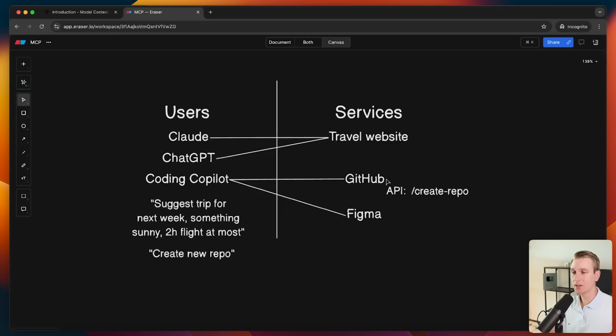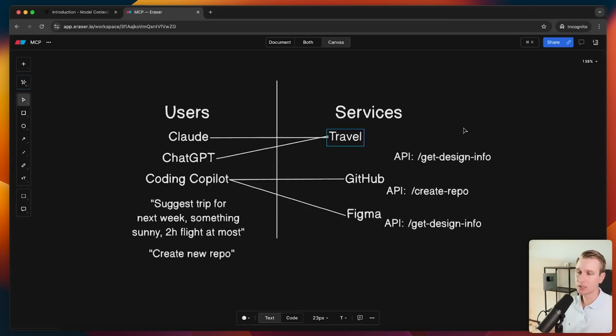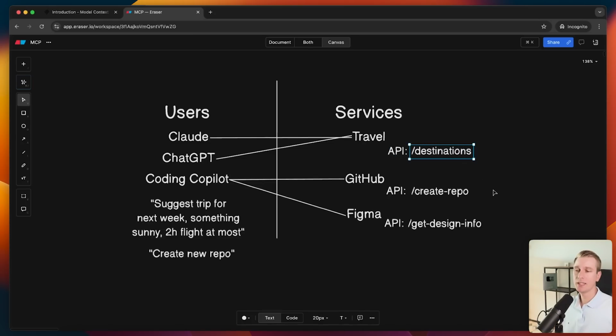I'm not sure exactly how GitHub does that, but it could be something like create repo. Maybe Figma already has something like get design info. And maybe that travel service doesn't only have a website, but they also have an API endpoint that you can programmatically hook into destinations or something like that. Basically, there already exists a standard REST API that allows for programmatic interaction. So why do we need a different standard?